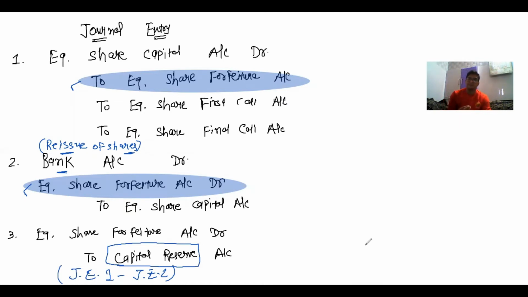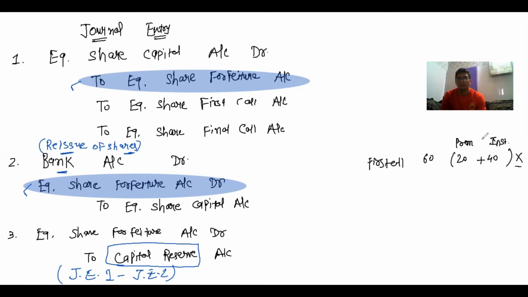Now if any installment includes premium, but the shareholder failed to pay such installment. For example, here there is a first call of, let's say, 60 rupees, in which 20 rupees is premium and 40 rupees is installment. But the shareholder failed to pay such installment, so the company forfeited.